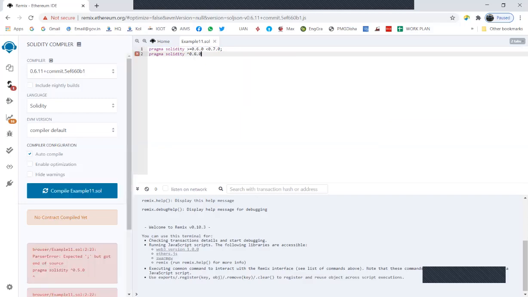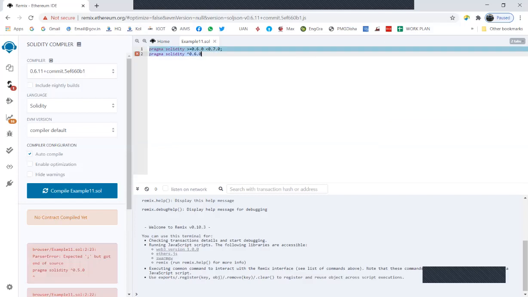That is, if I use the caret symbol with 0.6.0 in the line pragma solidity, this stands for all compilers within the range 0.6.0 and less than 0.7.0. So you can use either declaration.